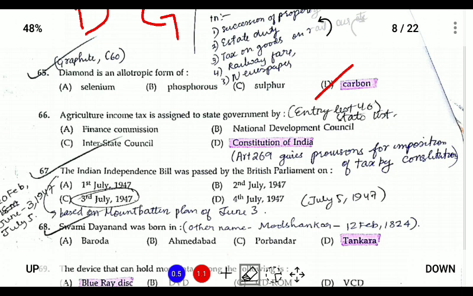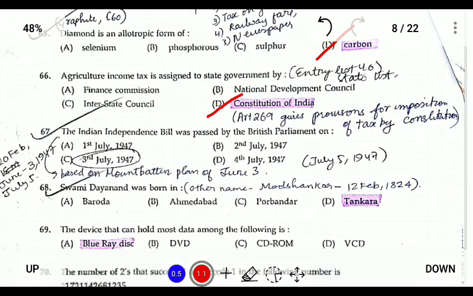Number 66. Agriculture income tax is assigned to the state government by the Constitution of India. The Constitution provides for the imposition of tax. The Indian Independence Bill was passed by the British Parliament on 3rd July 1947.